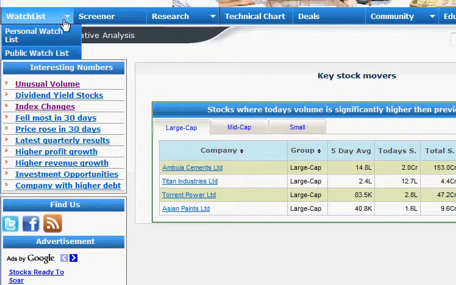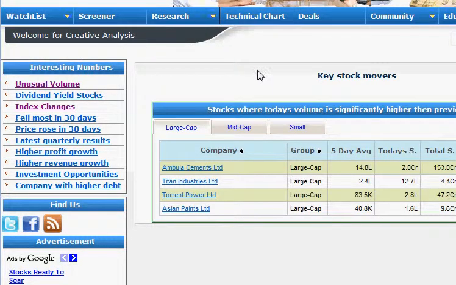The three things which have been added: we have introduced the concept of personal and public watch list. Public watch list is the one where you create a watch list and share it with others. Personal watch list is where only you can view the watch list and you have to log in for that, and public watch list doesn't require a login.